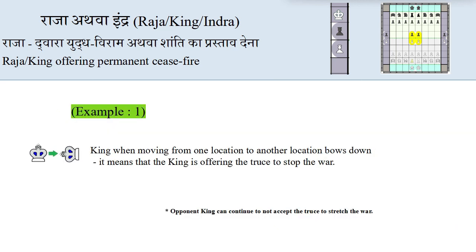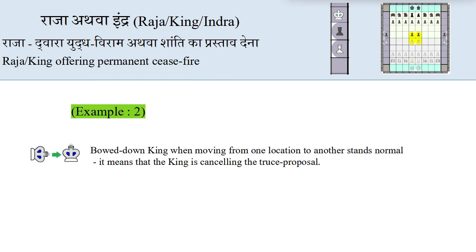Let's see the example. In the first example, king when moving from one location to another location, if bows down, then it means that the king is offering the truce to stop the war. And remember, opponent king can still continue to not accept the truce and they can stretch the war. In the second example, if bowed down king when moving from one location to another location stands normal, then it means the king is cancelling the truce proposal.